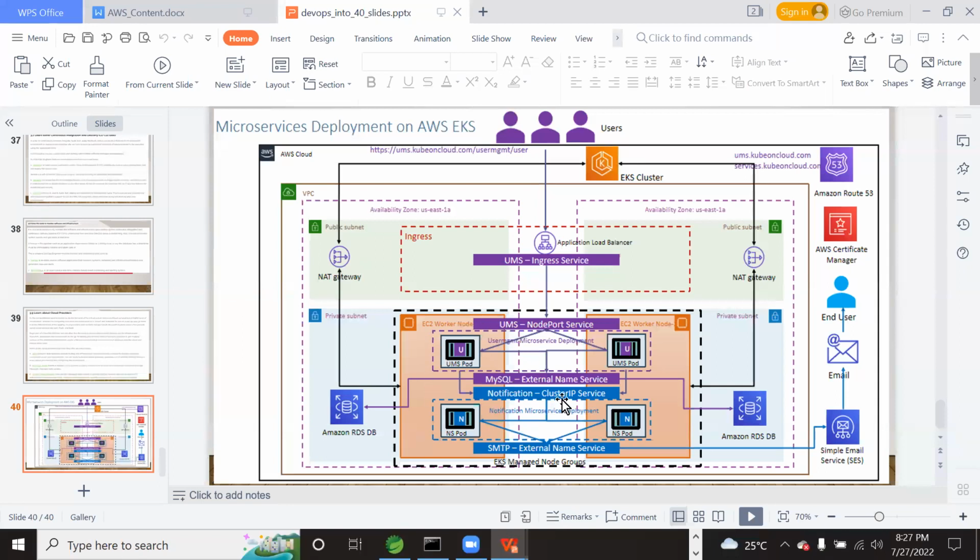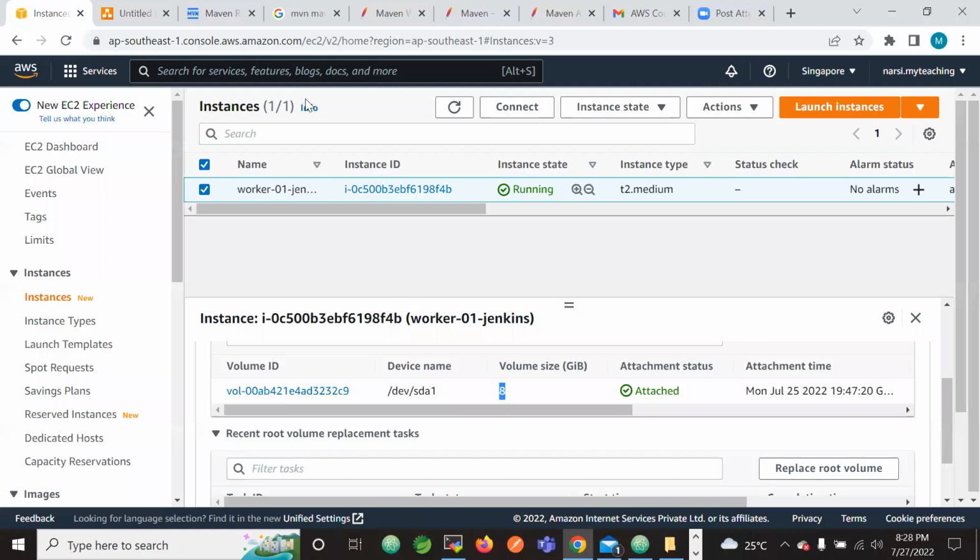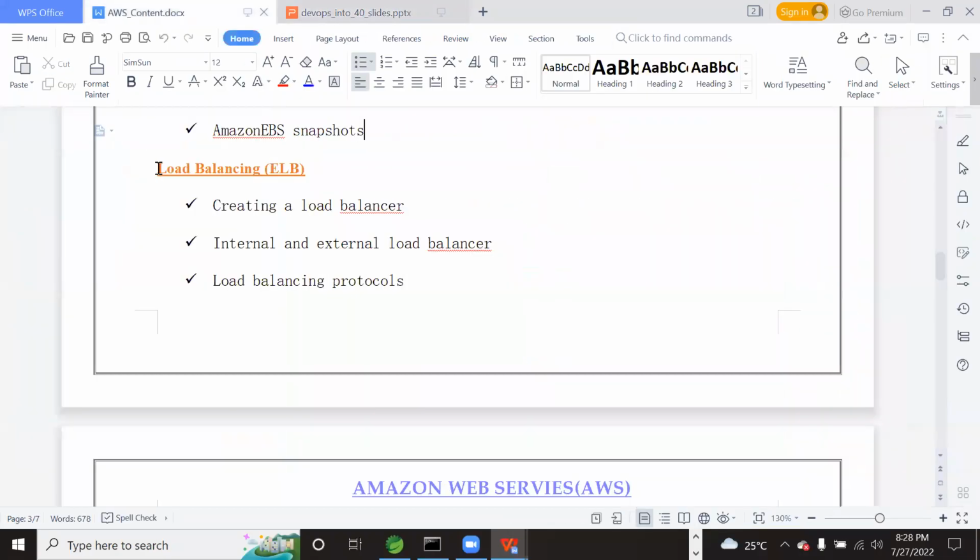So we will set up the EC2 instances. Then after, we will set up this VPC so that our machines will be completely secured and can't be accessed over the network. In order to access the machines over the network, we have to use the load balancer. Not only machines, the applications running inside these machines will also be accessed only via the load balancer. So that is the reason it is now time to understand the load balancers.